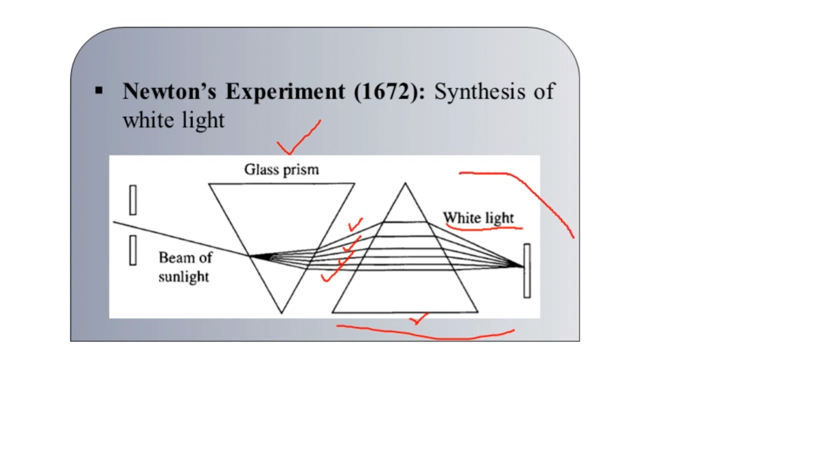So to look at this particular procedure, whereas all the spectral components combine to form the white light, again we can say this is nothing but the synthesis of the white light here. So with the help of Newton's experiment, it is quite clear that the information can be represented in two forms, either as the white light or as its spectral components representing the different colors. Now what is the importance of having such a shift in the type of representation?